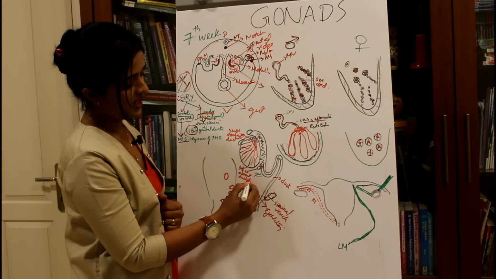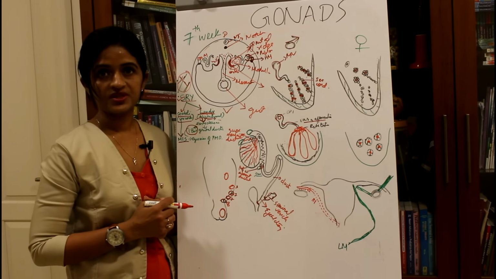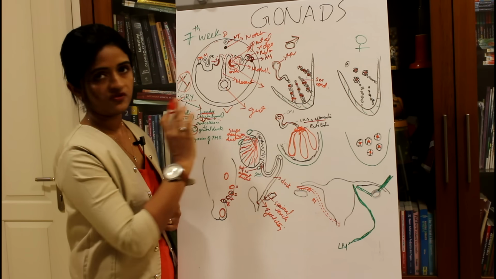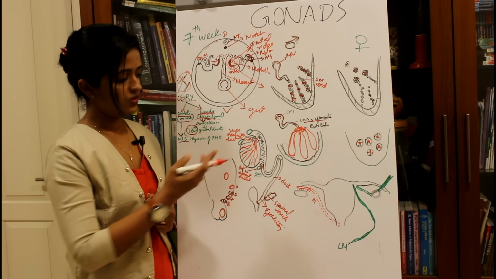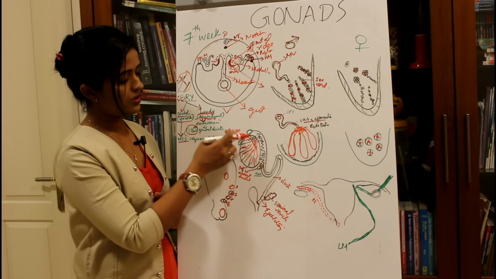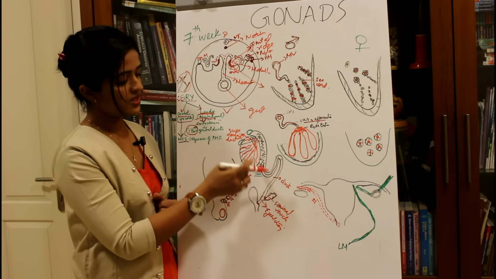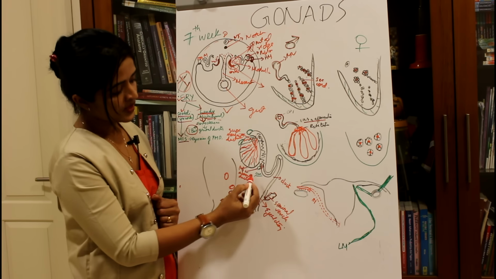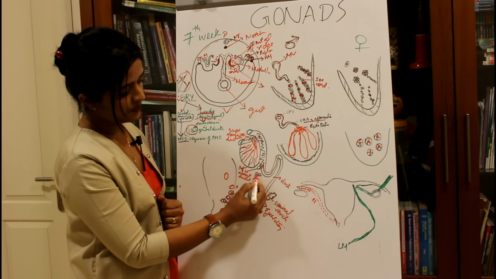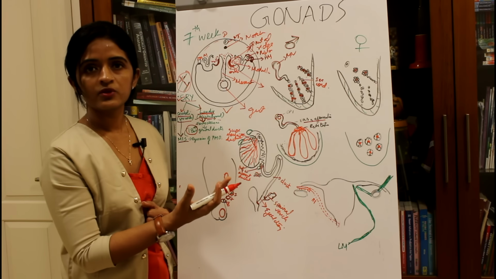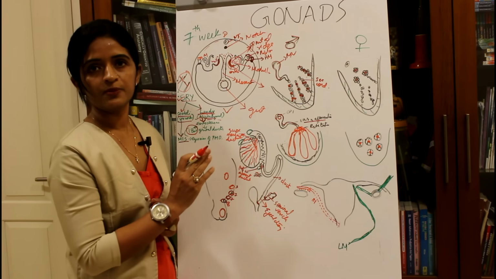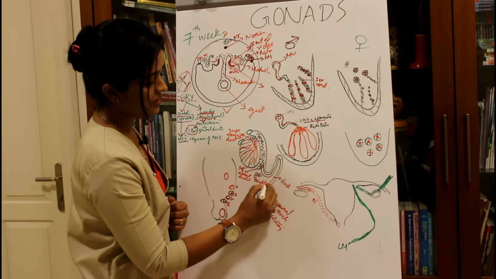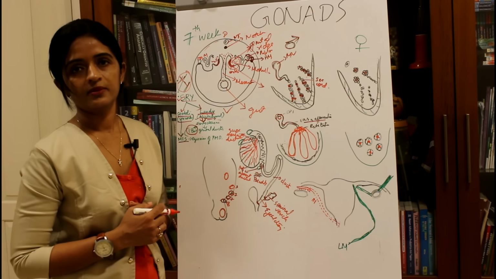So superior and inferior aberrant ductules are the remnants of the mesonephric tubules, because the main mesonephric tubules will be forming vasa efferentia. The ones remaining confined to the testis, you call superior aberrant ductules. The ones confined to the epididymis, you call inferior aberrant ductules. And again there are some which are not making any communication with the testis or the epididymis. They are known as paradidymis. This is called paradidymis.